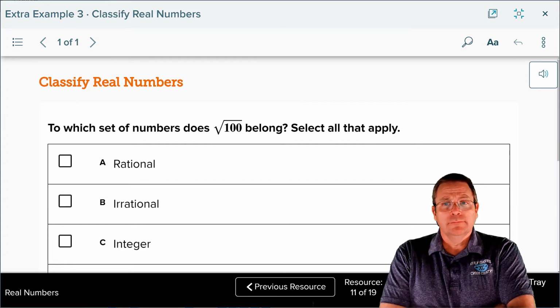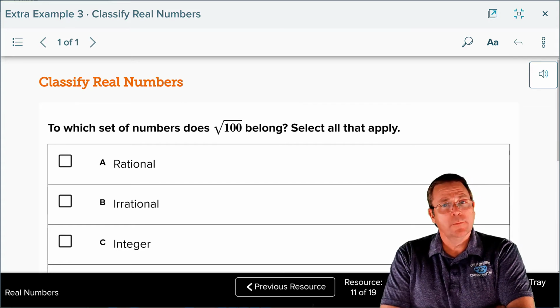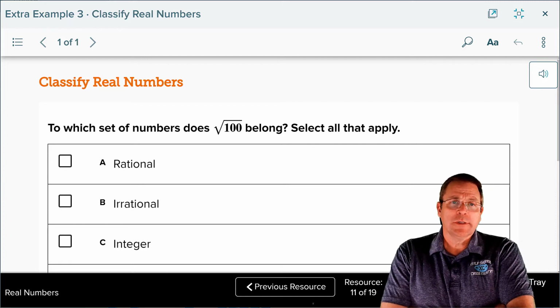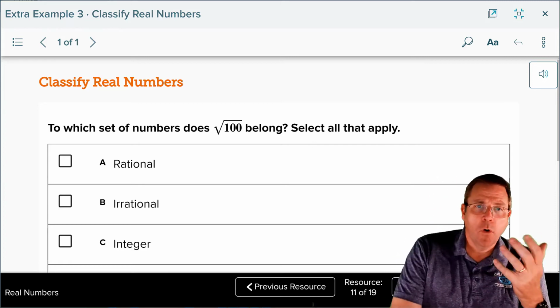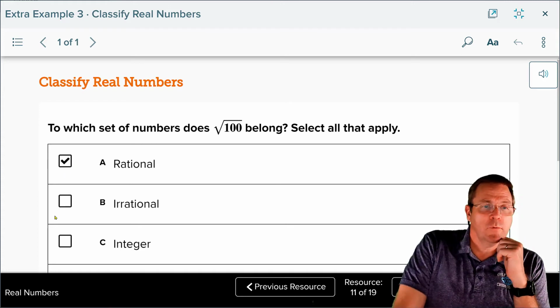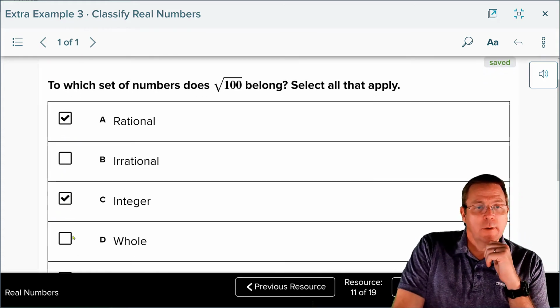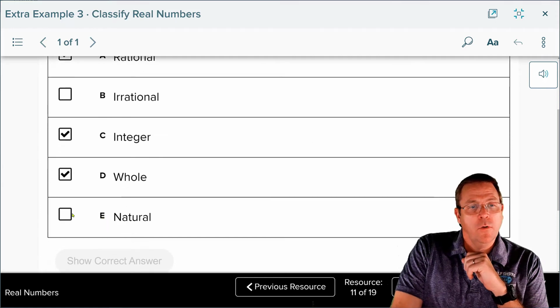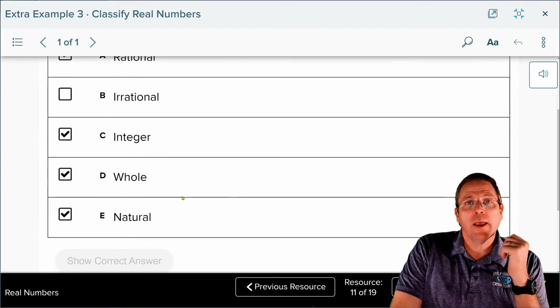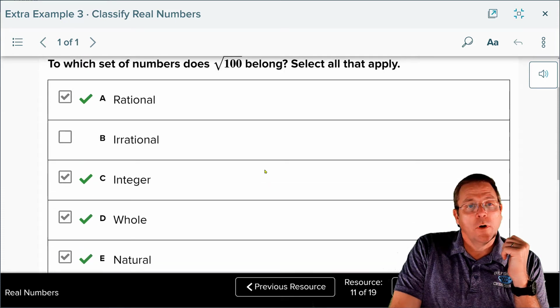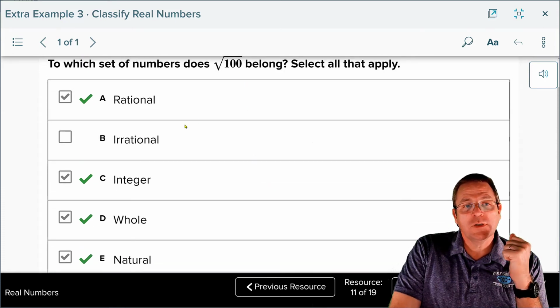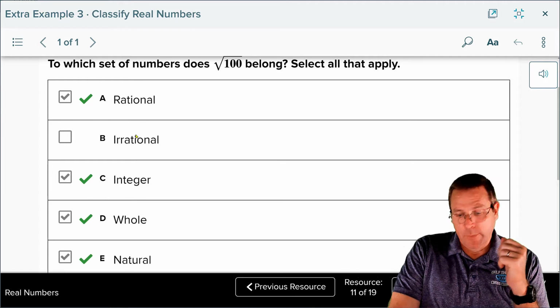Did you do it? Did you get them right? Well, the square root of 100 is 10, because 10 times 10 is 100. 10 is a whole number, it's a terminating decimal, so it's going to be rational. It's going to be an integer. It's going to be a whole number. An old caveman, he'd be real happy to have 10 sheep. Therefore, it got all those. The only thing that the square root of 100 was not is irrational.